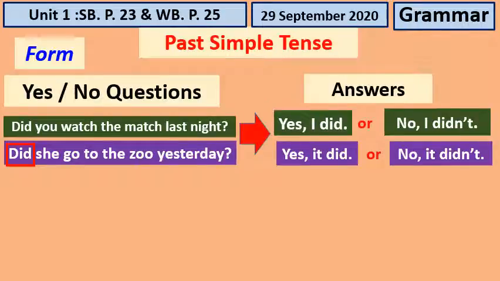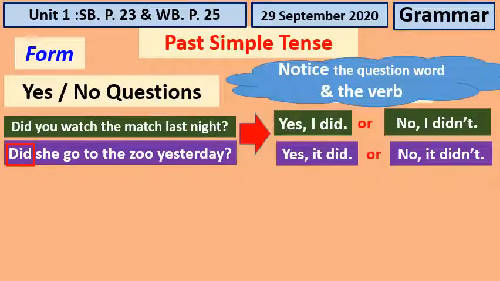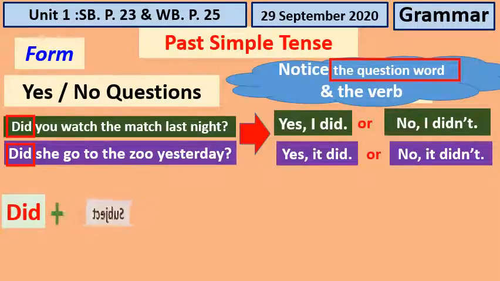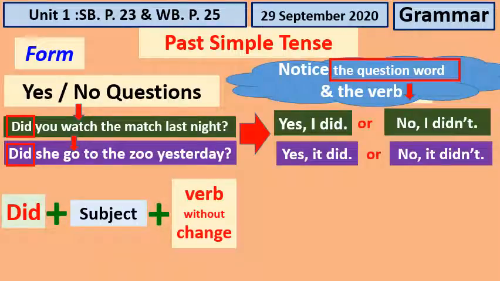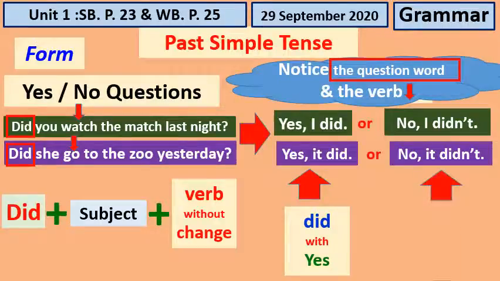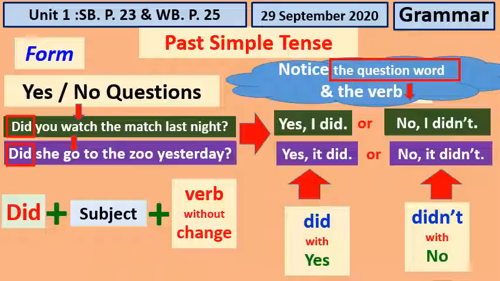Now, let us see how to form a yes/no question. We will start by using did. Did you watch the match last night? Did she go to the zoo? Notice the question word here, did. We have here the structure. Did plus the subject. Then I have the verb without a change, the base form. Then the answer: did with yes and didn't with no. Very nice presentation. I want you to write this information in your notebook.